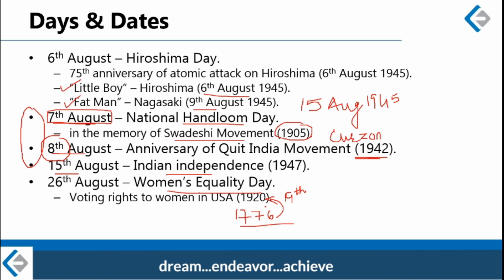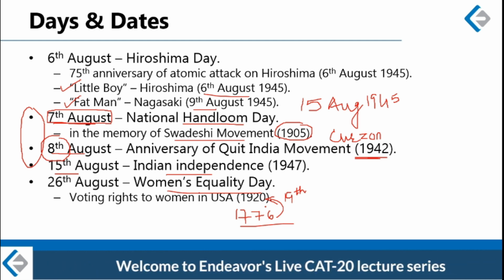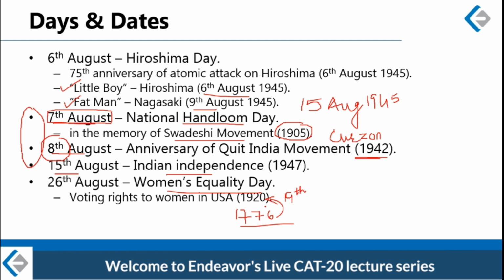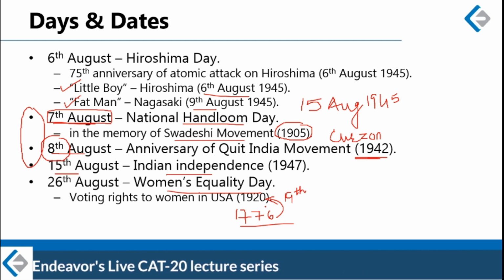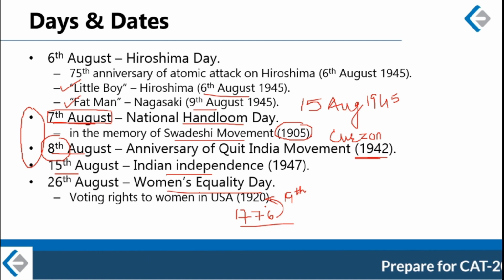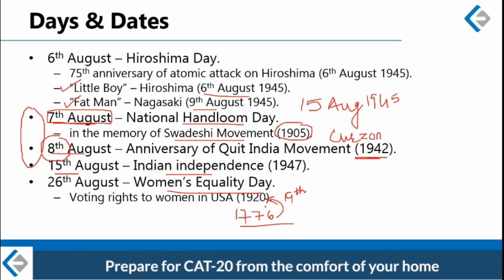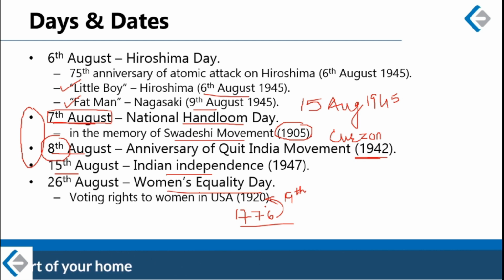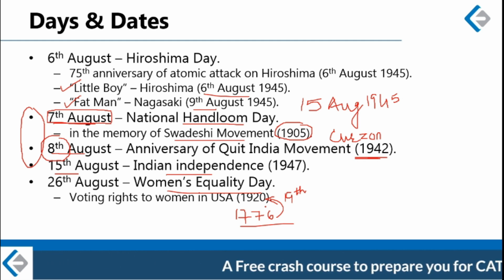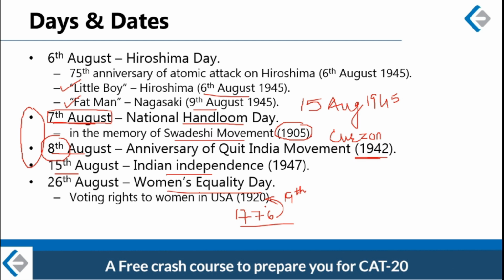On the other hand, India granted all the women above a certain age right to vote from the day one, which means on the day when males got the right to vote in India, females also got the right to vote, right? So that is one of the greatness of our constitution makers, that they were very gender neutral, they were very gender equal right from the beginning. So 1951 was the first elections in India, and even in the first elections women were allowed to vote. All right. So 26 August, Women's Equality Day.